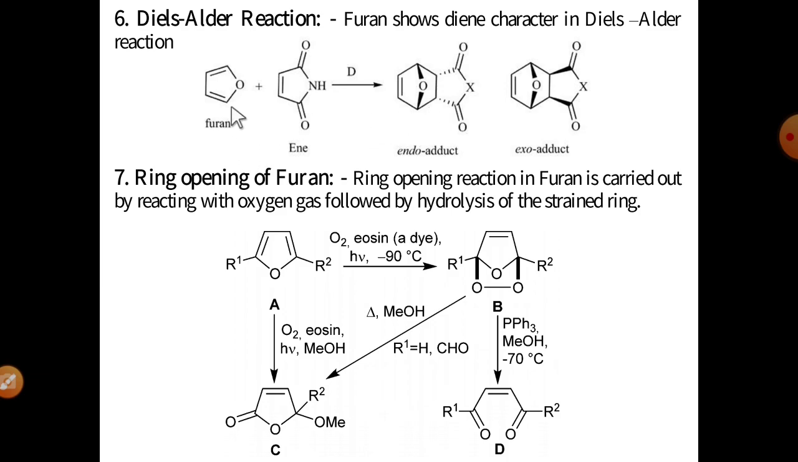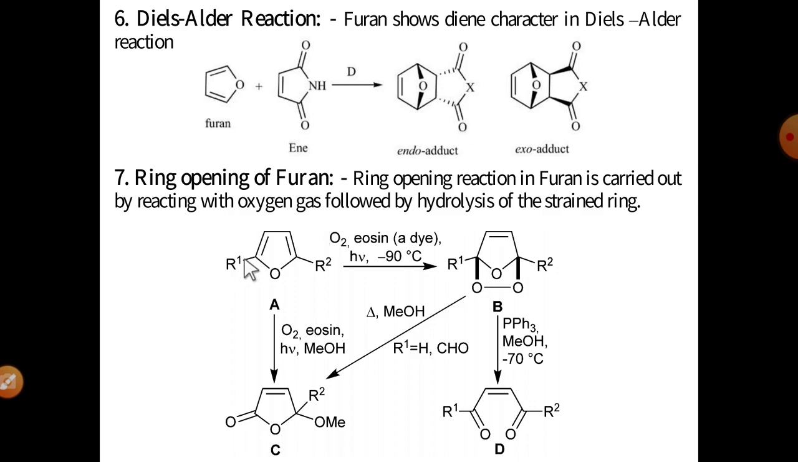See the reaction: furan in the presence of this ene molecule acts as a diene, plus the ene, meaning there is one C double bond C, is the dienophile. It finally gives an addition product, and there are two products. One is the endo adduct and the second is the exo adduct. These are stereochemically different from each other. This reaction is called the simple Diels-Alder reaction.